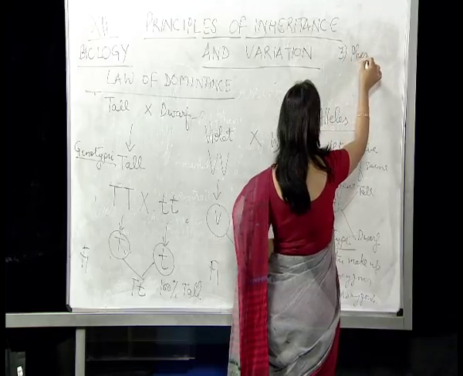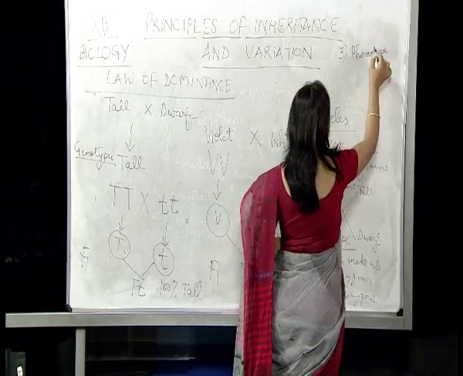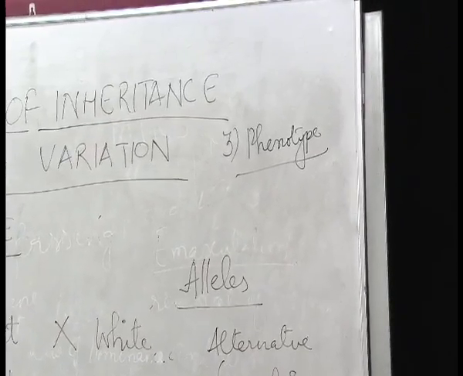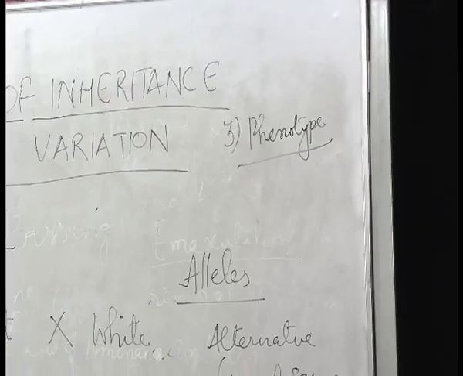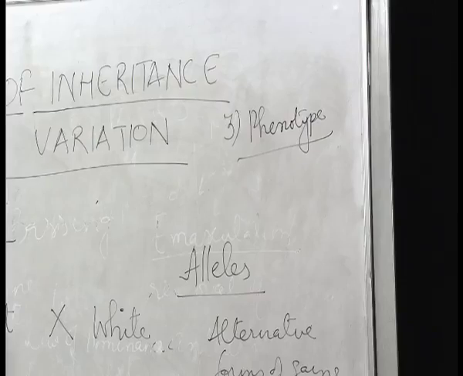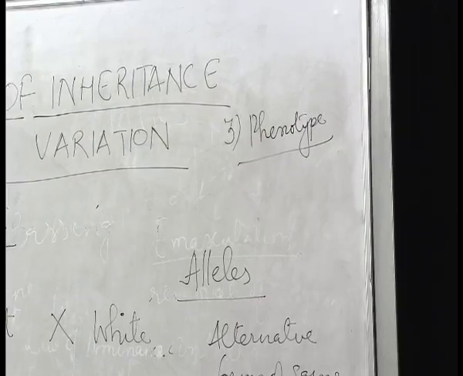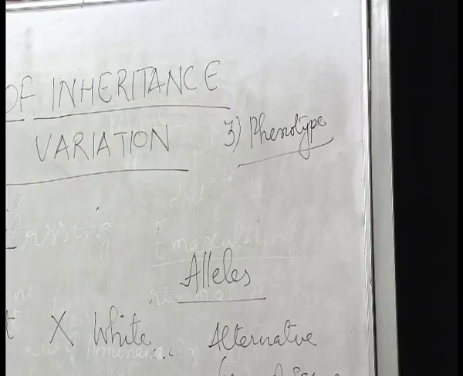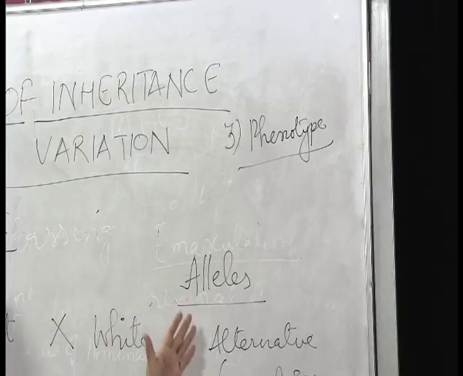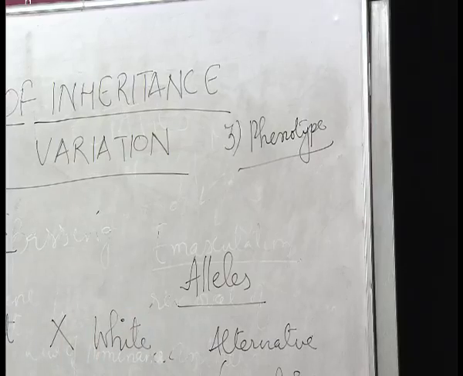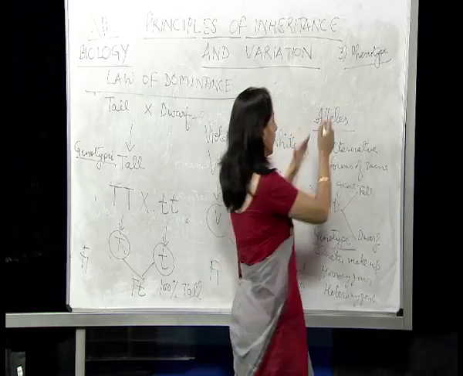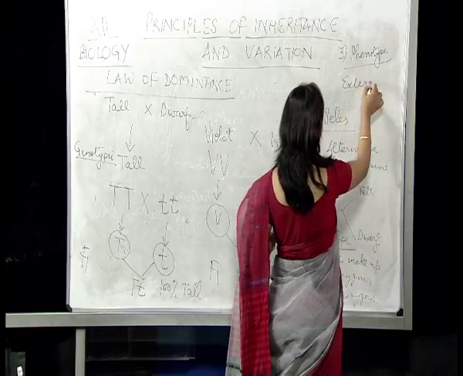The third terminology is phenotype. Phenotype means the external appearance of an organism. If we see a plant and we describe it, we can say it's a tall plant with green leaves which are oval shaped, it has red flowers, and so many other things which we can simply explain by looking at the plant. So whatever we see in the plant and explain externally, that is called the phenotype, that is the external appearance of an organism.